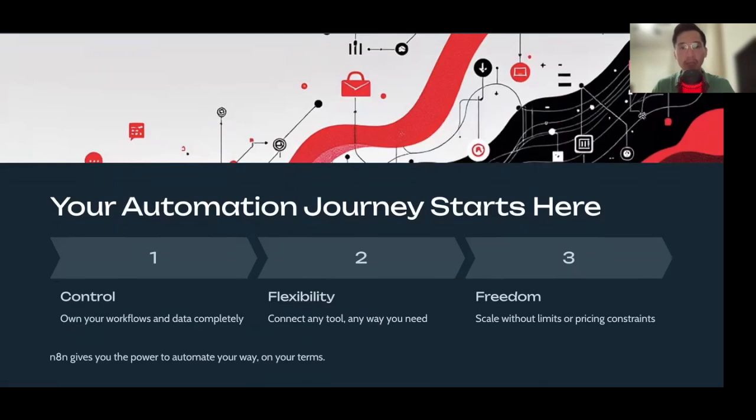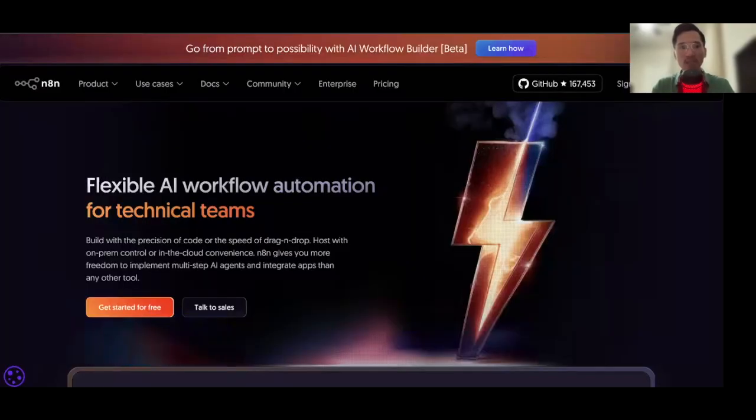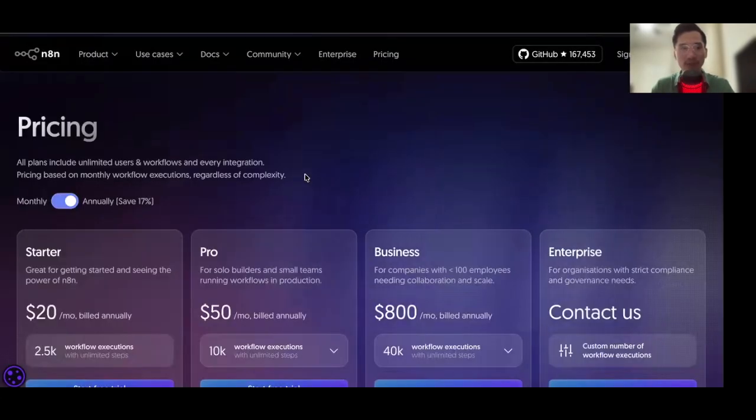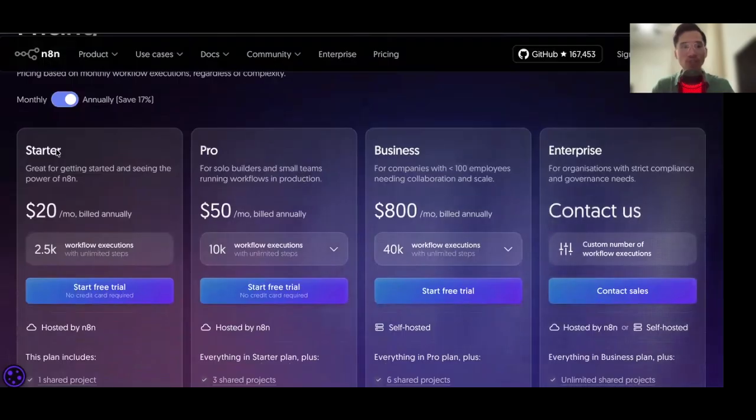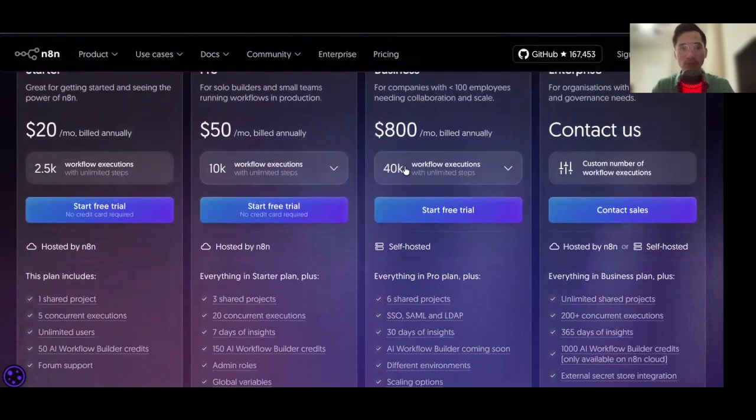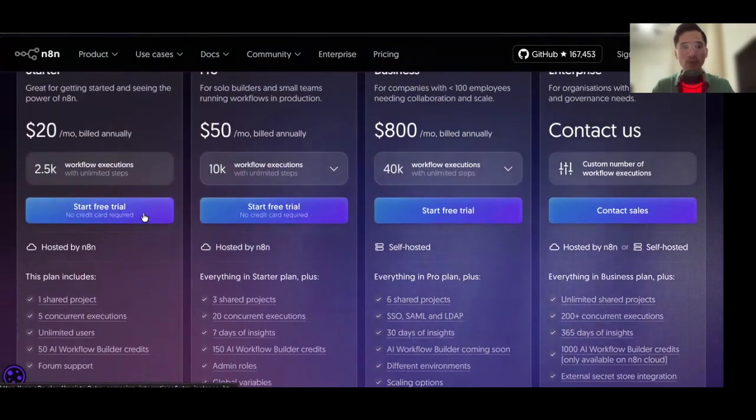You can start implementing this into businesses by next week. And that's the beauty of it. So let's go ahead and look at n8n. If you go to n8n.io, it's going to bring you here. If you go through pricing, they have a free trial too. If you want to do the starter, pro, or business plan, it's up to you. You could go ahead and start your free trial.